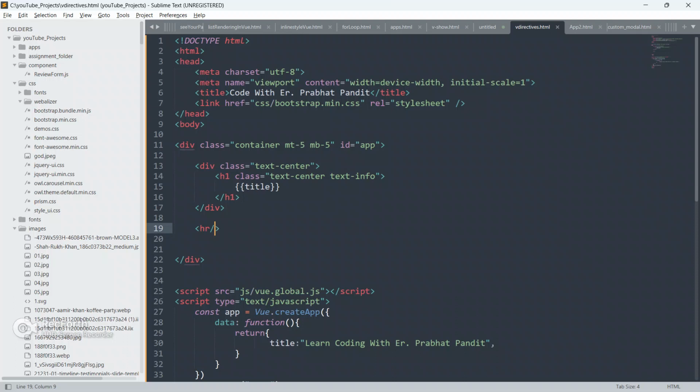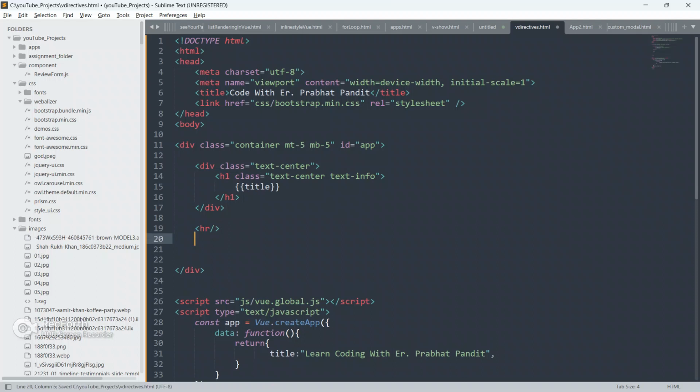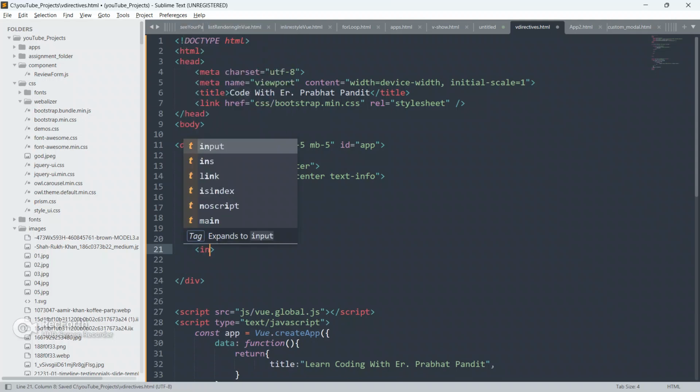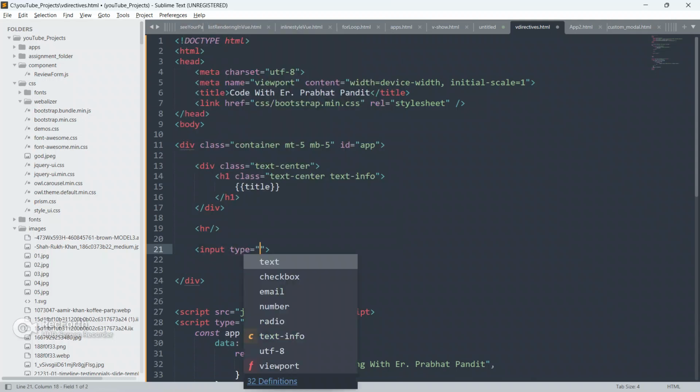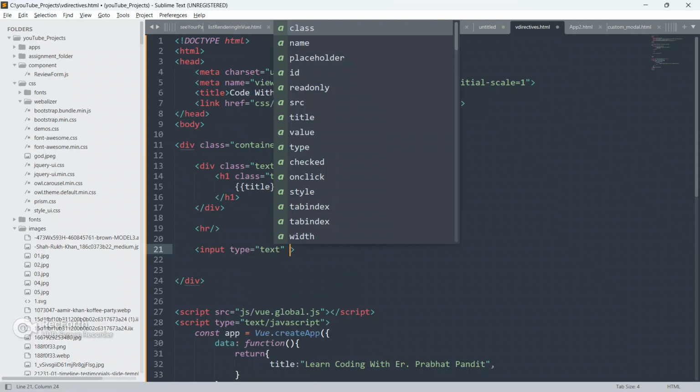So just be here guys and watch the entire video, then only you will be able to understand something in Vue.js if you wanna become a master in Vue.js. Now I'm gonna create an input field, give type as text.